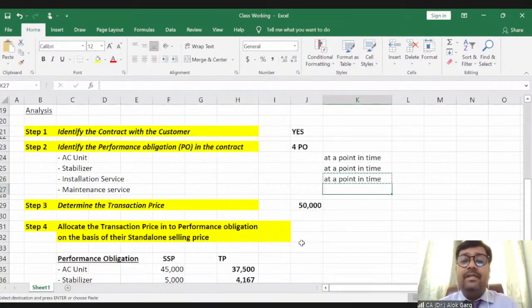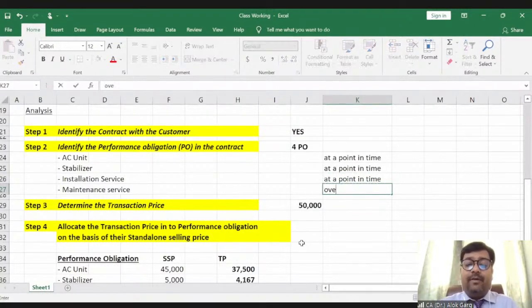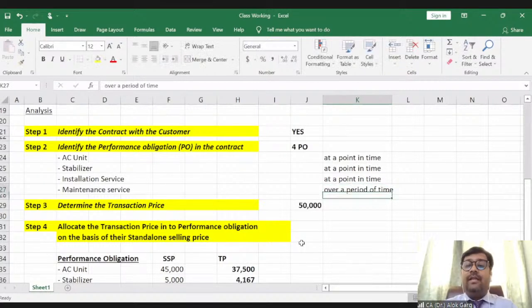And for maintenance services, of course, it is over a period of time, for example if there are 3 or 4 maintenance services. In this case, it is a single maintenance service, so the revenue is at a point in time, when this service gets completed or when this period expires, right?